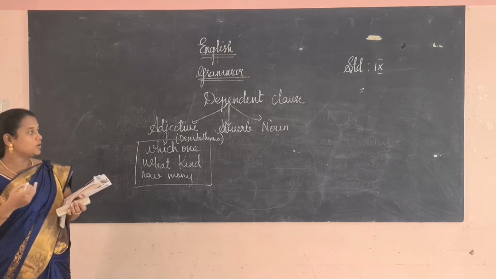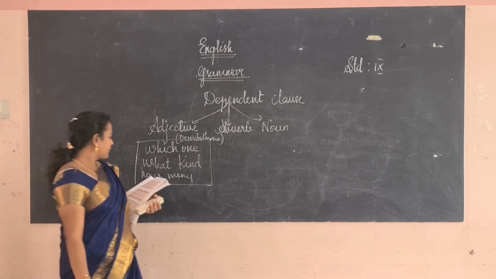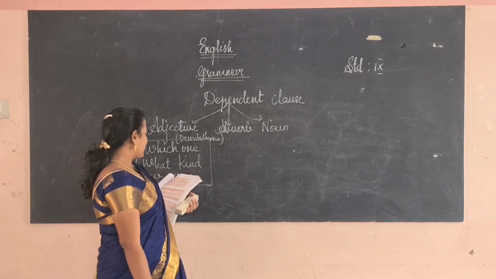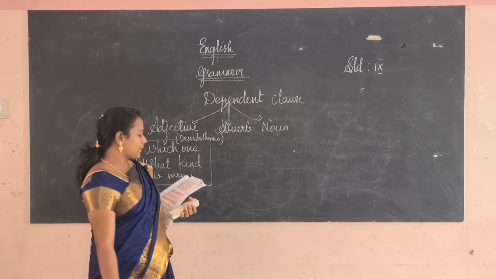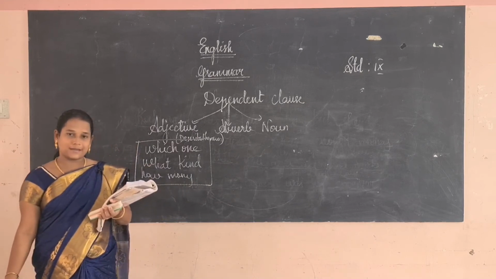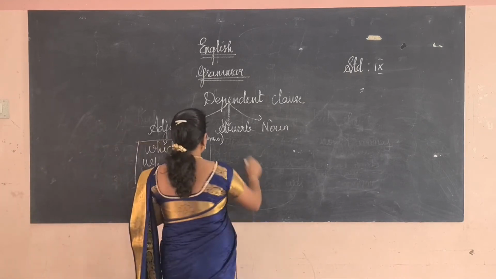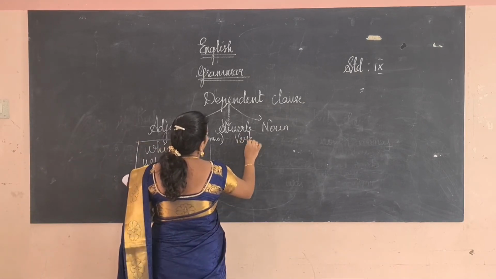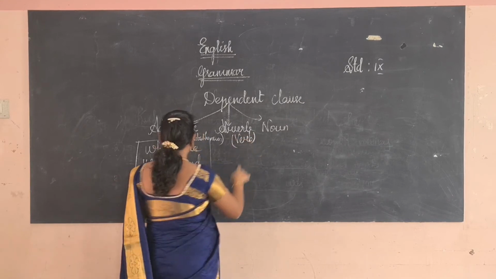Okay, next, the adverb clause gives more information about the verb. So it tells about the verb. Here it describes the noun. Here the adverb tells about the verb.